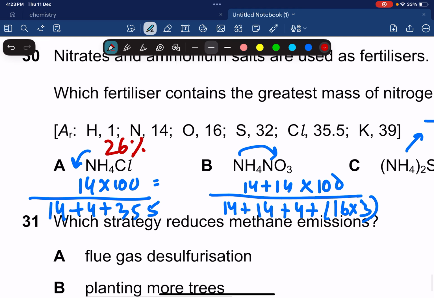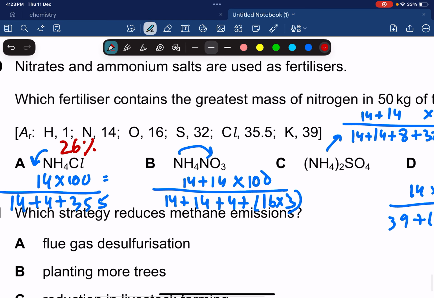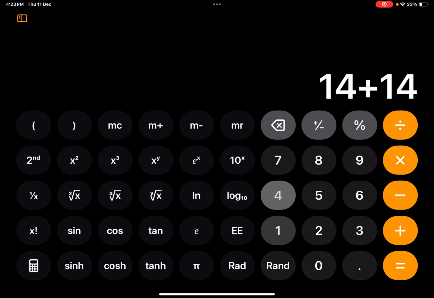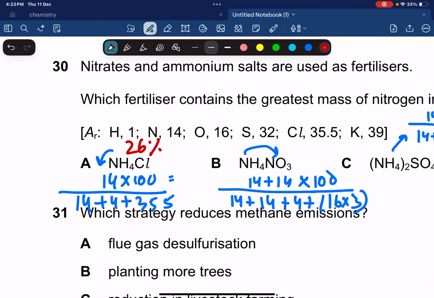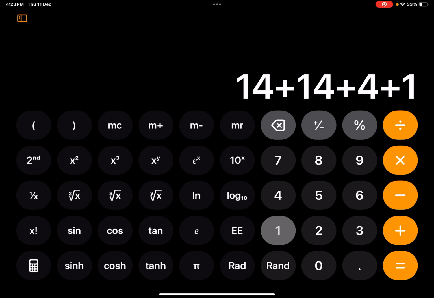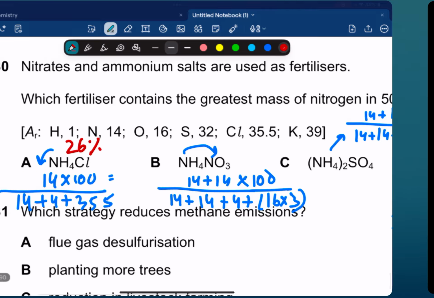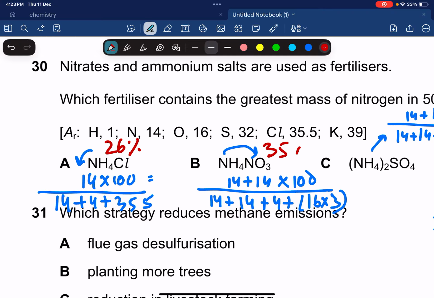Over here, 14 plus 14 plus 4 plus 16 times 3, that's 80. 28 divided by 80 times 100, that's 35%.